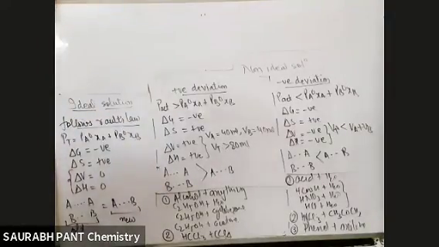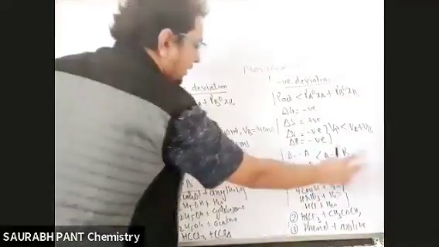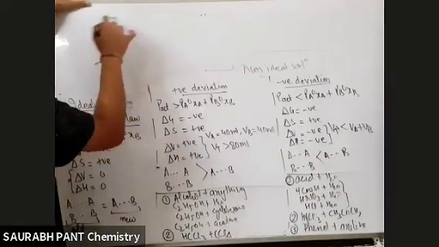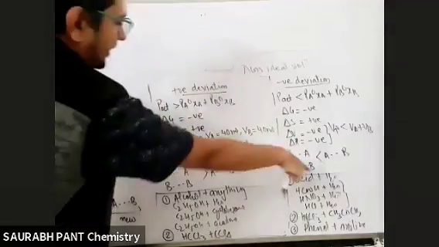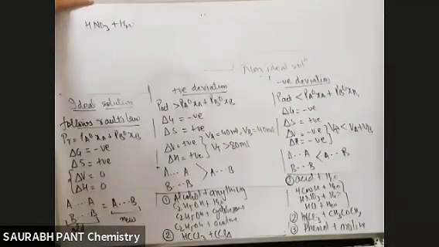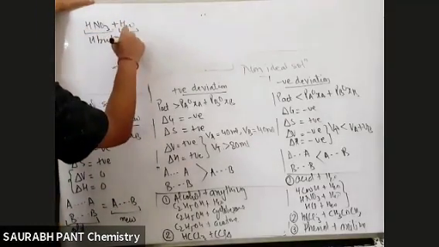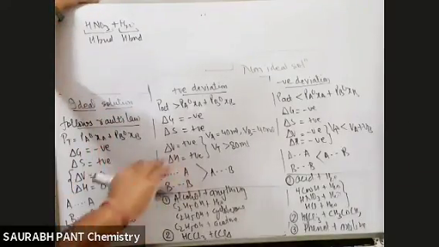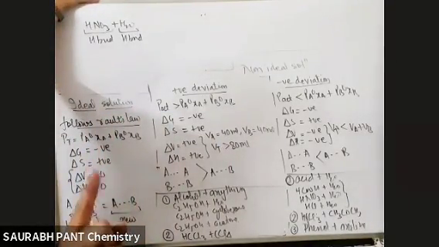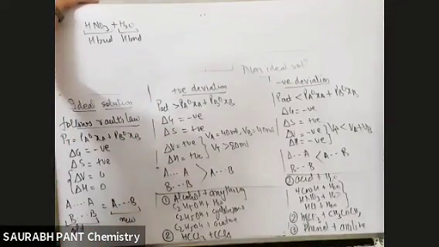In the previous scenario, the new interaction should be lesser. In this scenario, the new interaction should be more. So if you have, let's say, HNO3 plus water, I'm explaining why acid plus water shows negative deviation. This one has hydrogen bond, this one also has hydrogen bond. Hydrogen bonding is a very strong interaction as compared to the remaining. Hydrogen bond is a very respectable intermolecular force of attraction.